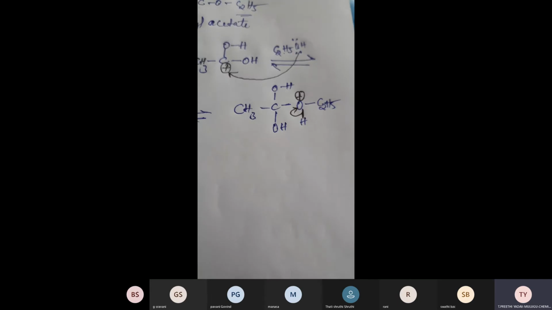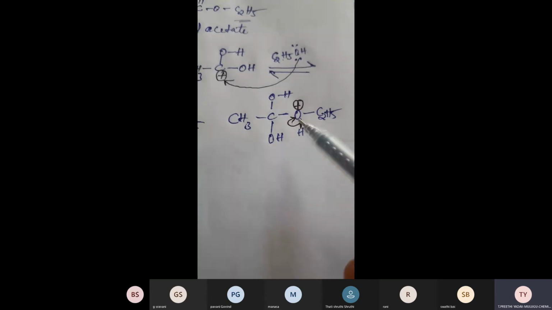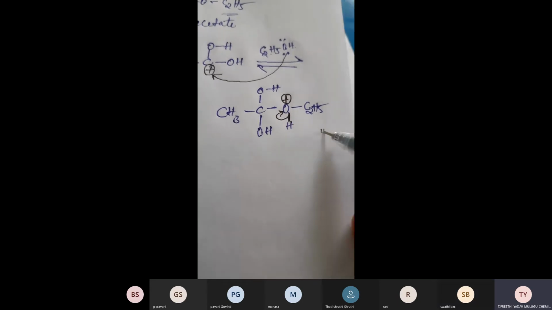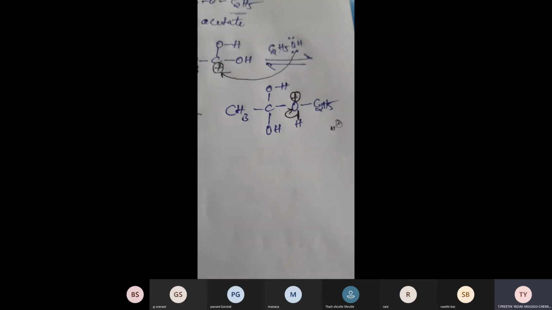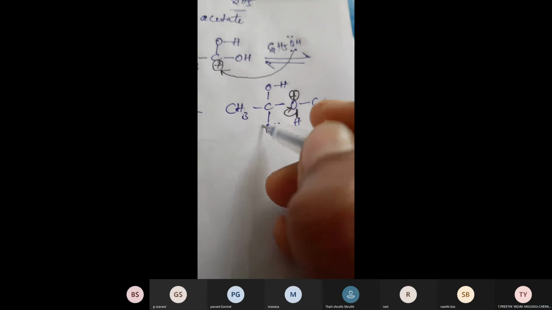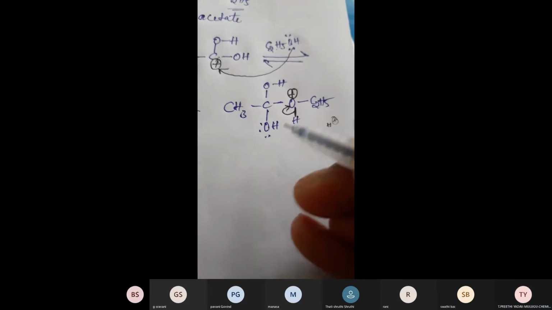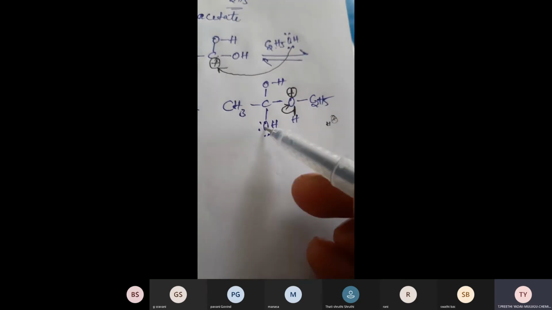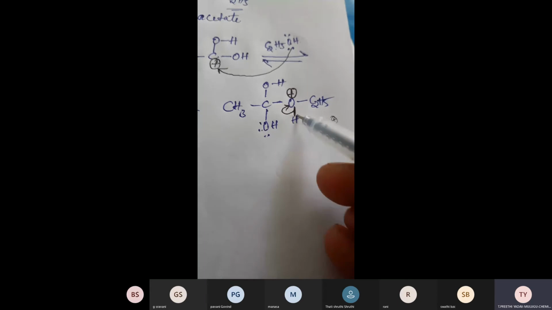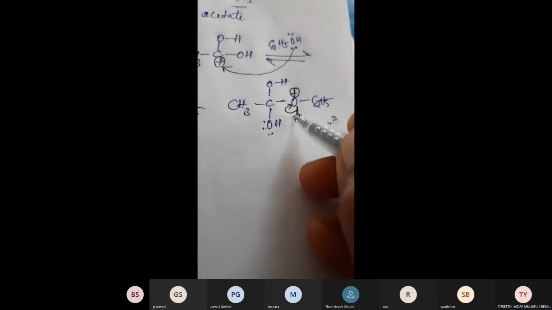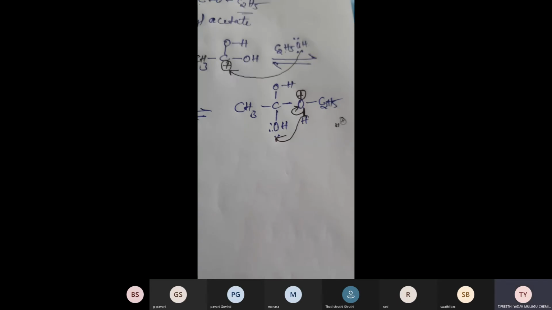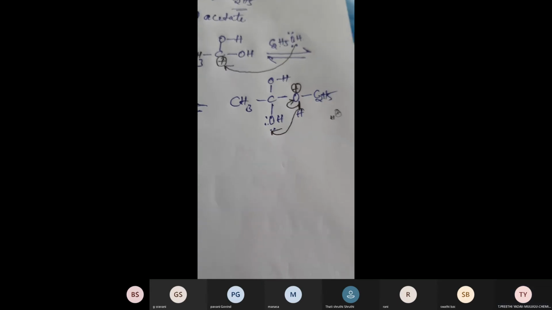Listen carefully. The bond pair of electrons is taken by oxygen, then the hydrogen is removed in the form of H plus. Actually hydrogen is removed in the form of H plus. But what happens here is the oxygen has a lone pair of electrons. That's why this hydrogen moves towards this oxygen. Is it clear? Yes, ma'am.